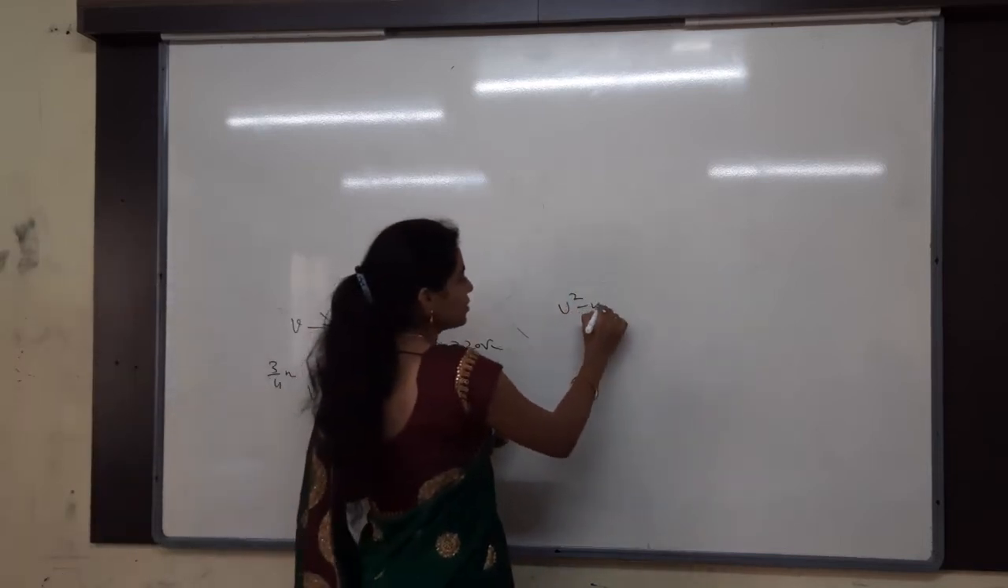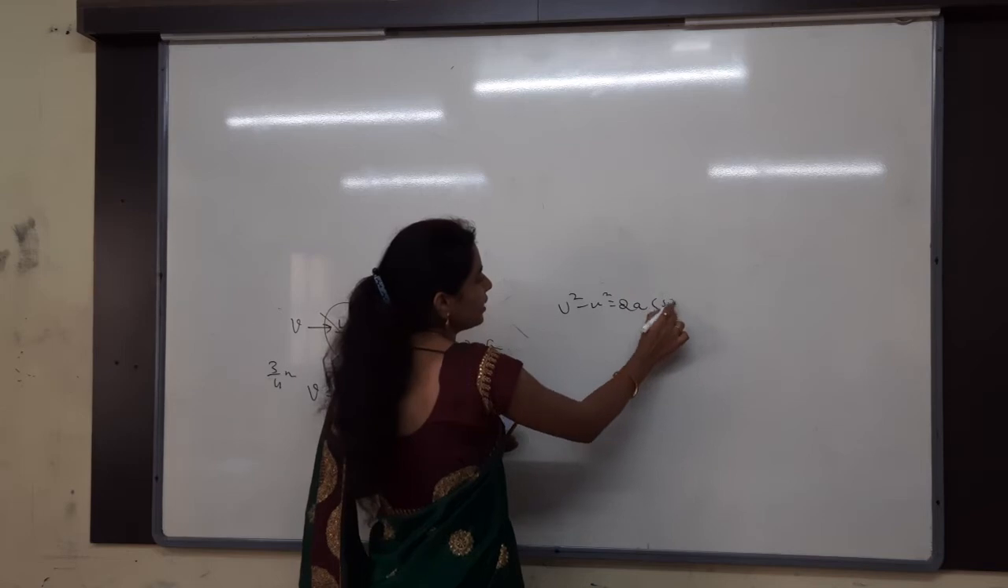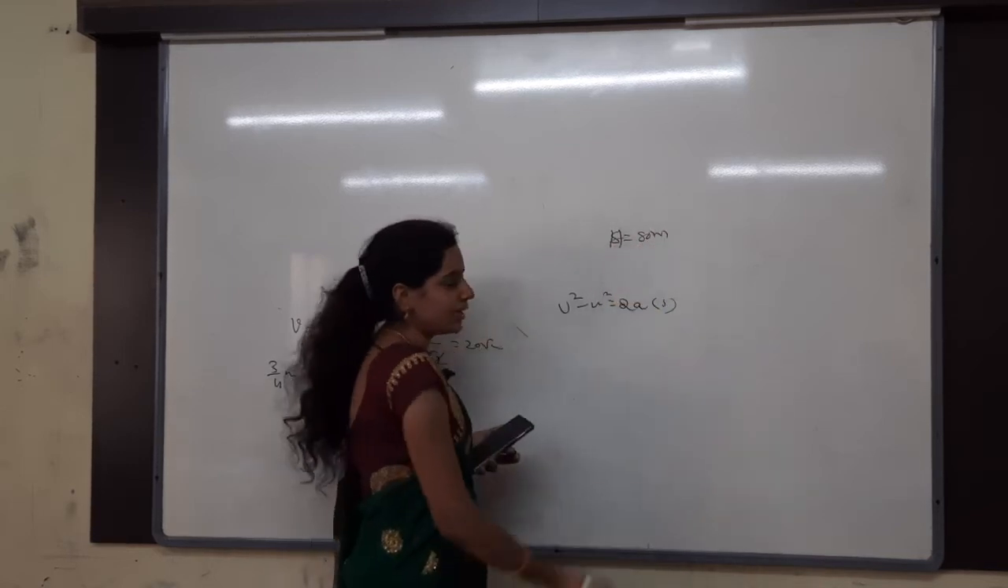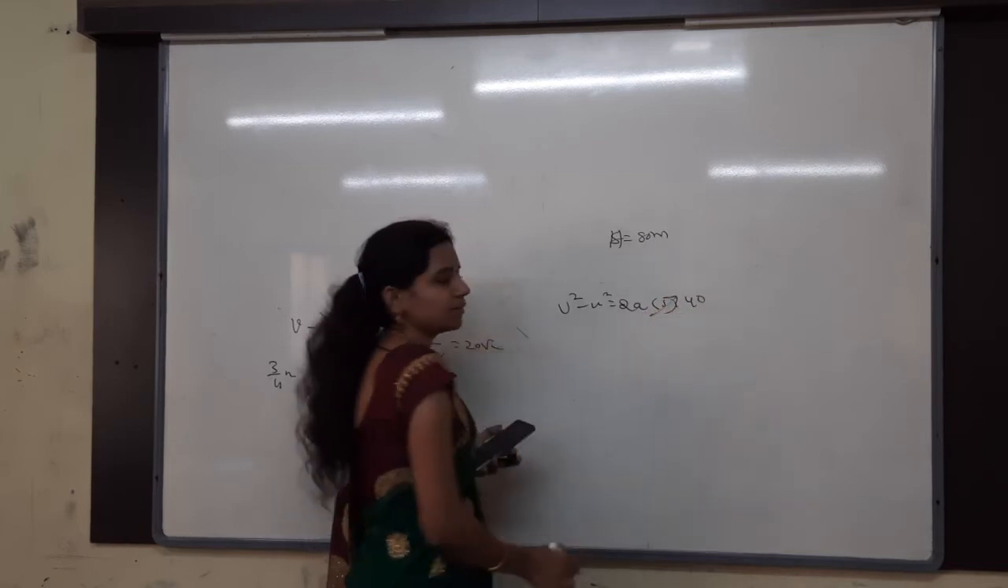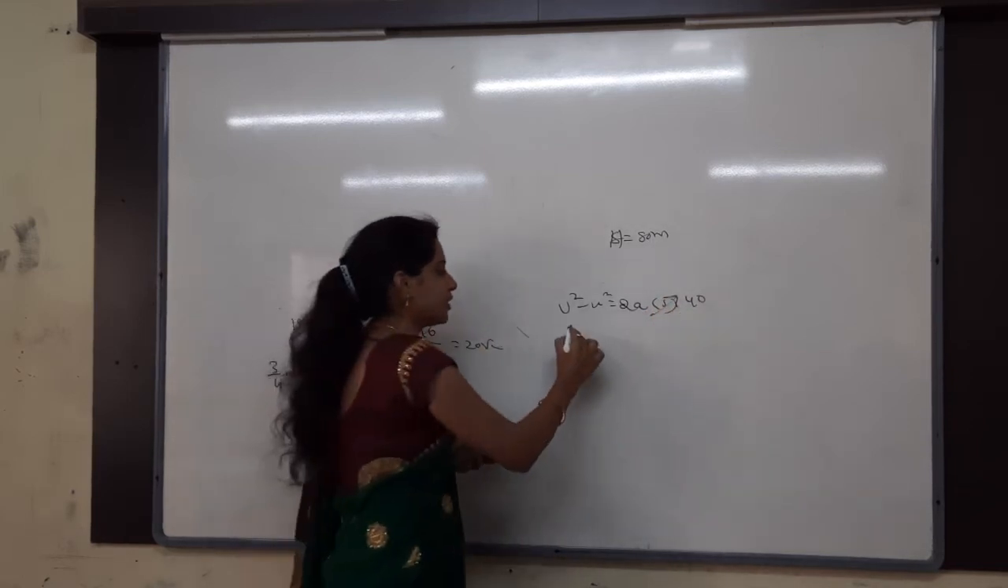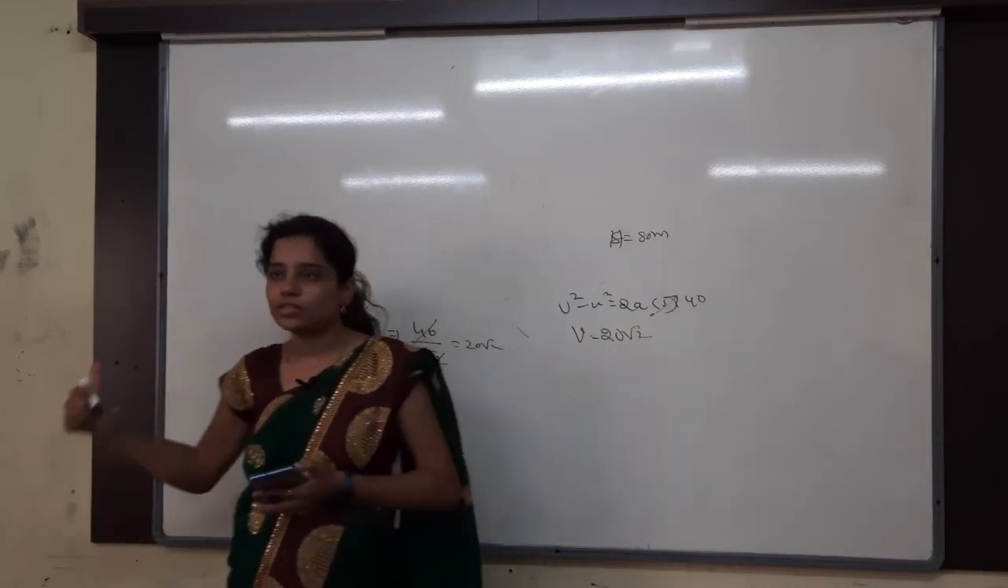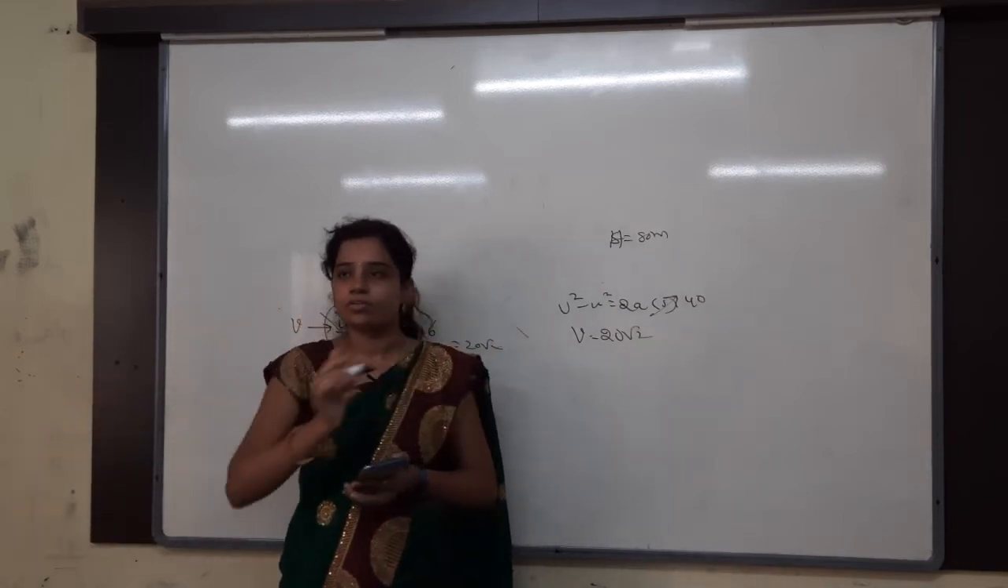If for example you did not remember this formula, then what to do again? V square minus U square is equal to 2AS. S is equal to H, already we got 80, the maximum height. Half of that is 40. Again if you solve that also you will get the velocity is 20 root 2 only. You can do either way. This one you cannot remember, then that one you can do, the basic method.